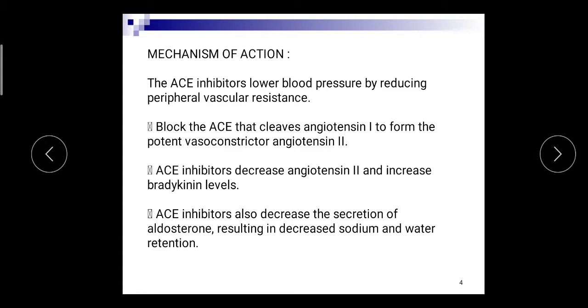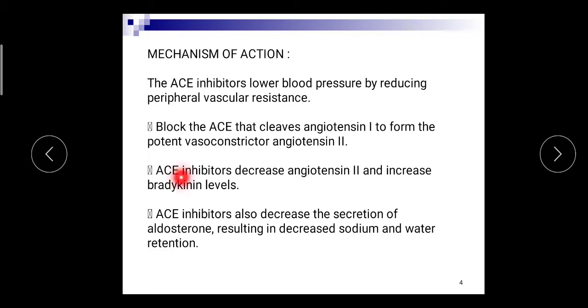Now the ACE inhibitors, that is angiotensin converting enzyme inhibitors, block the conversion of angiotensin 1 to the potent vasoconstrictor angiotensin 2, and in this way the ACE inhibitors lower the blood pressure by reducing the peripheral vascular resistance. Angiotensin 2 is responsible for vasoconstriction, so ACE inhibitors block the conversion of angiotensin 1 into 2, so angiotensin 2 is not synthesized or produced, and because of that there is a lowering of the blood pressure.